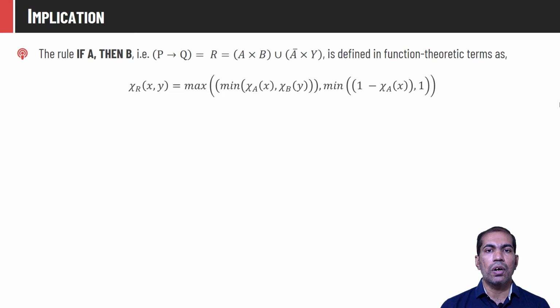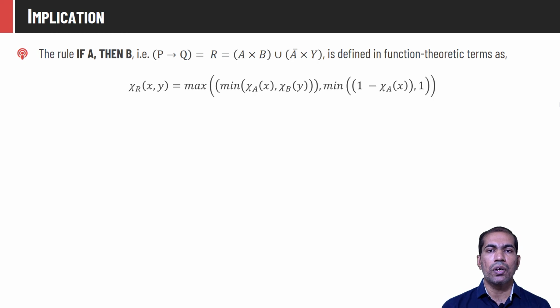The membership value of any tuple (x, y) in this relation matrix R is given as chi R of (x, y), which is equivalent to, as it is a union of these two terms, the max of two arguments, A cross B and A bar cross Y, where the membership value of A cross B, that is the Cartesian product, is given as min of chi A of x, chi B of y, because A and B are derived from the universes X and Y respectively.